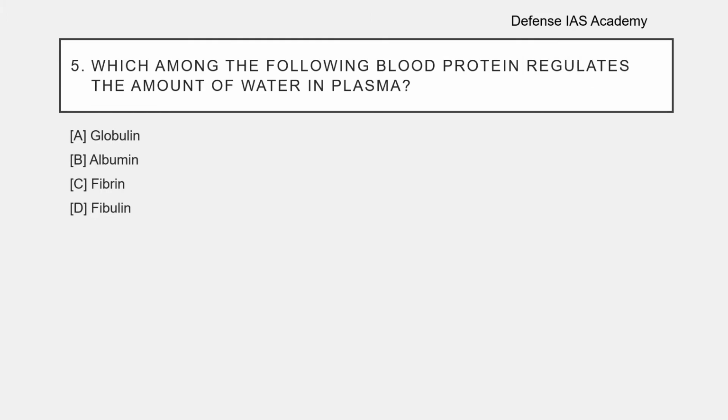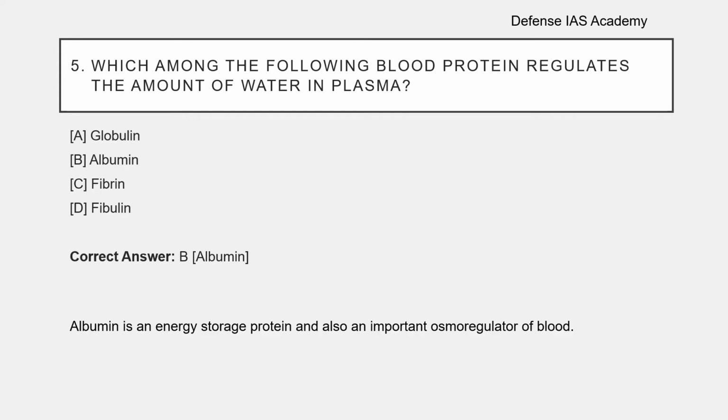Question number 5. Which among the following blood proteins regulates the amount of water in plasma? The options are Option A globulin, Option B albumin, Option C fibrin, Option D fibulin. The correct answer is Option B albumin. Albumin is an energy storage protein and is also an important osmoregulator of blood.